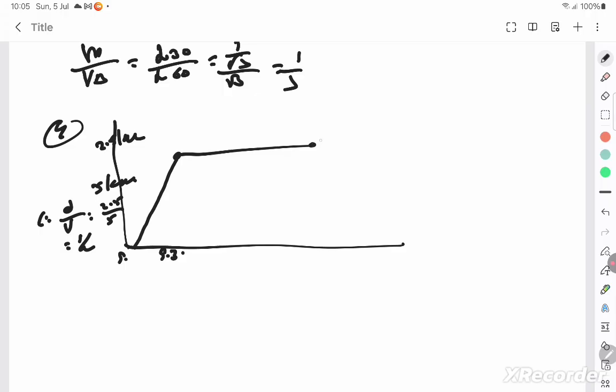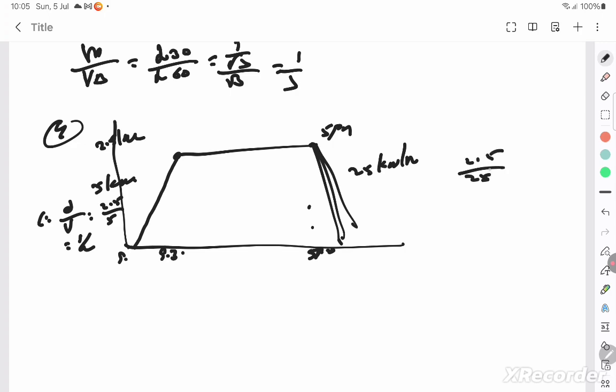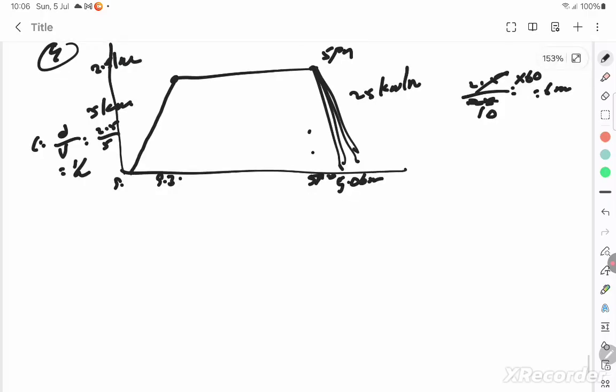Then she's going to stay in the office till 5 p.m. At 5 p.m. she's going to go back, but she's taking an auto. So the speed will be steep. Okay, and this auto is going at a speed of 25 km per hour. Distance is just the same. Speed is 25. So you get the time to be 1 by 10, and it is into 60. So it takes 6 minutes. So therefore 5:06 p.m. she is reaching home, and complete the graph. That's all the question. So let's go to next sum.